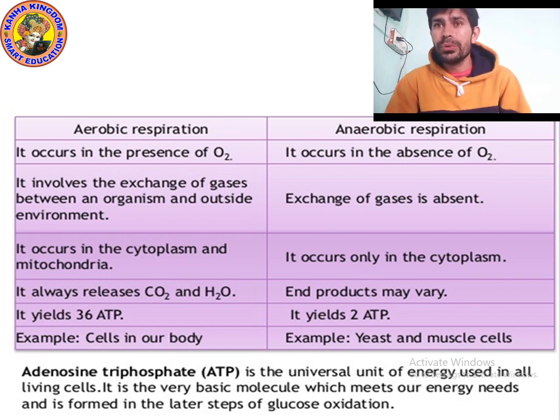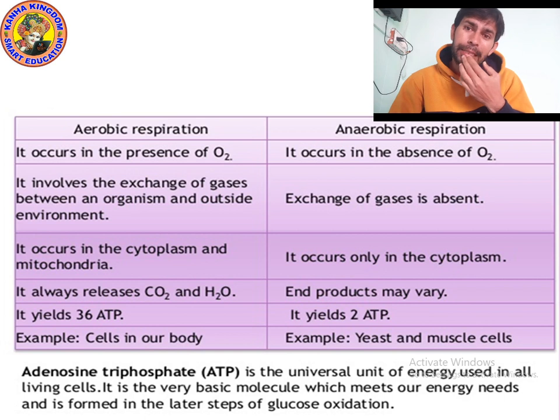It is a very basic molecule which meets our energy need, and we use the word ATP because we get energy from food. It is formed in the later step of glucose oxidation, meaning when glucose is broken down, that time ATP is formed.